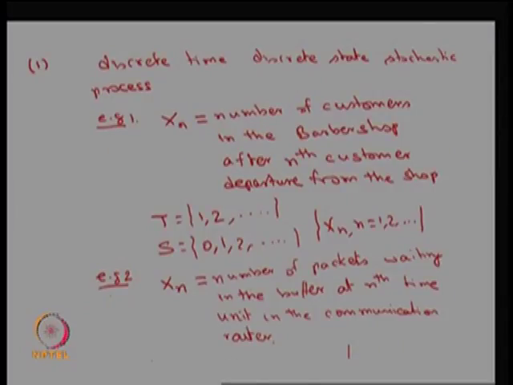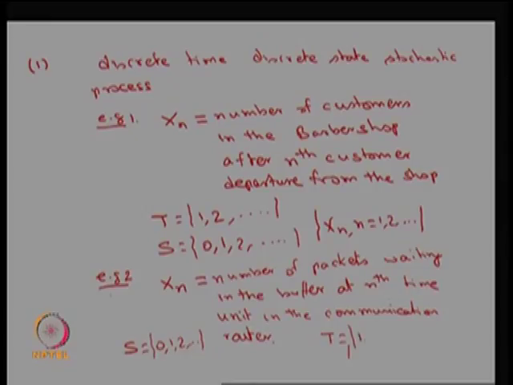So, the possible values of capital S, that is, there is a possibility of no packets in the buffer, or 1, and so on. Similarly, the possible values of capital T are the nth time unit.